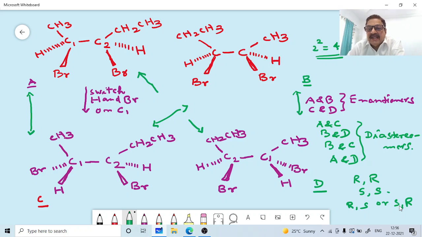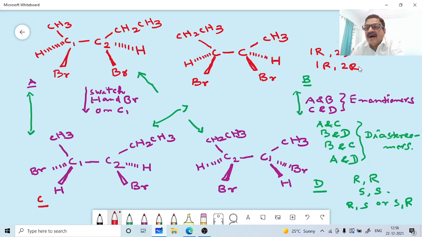Say, for example, if you have the configuration 1R, 2S, or 1R, 2R, they are diastereomers: the same configuration at one stereogenic center and the opposite configuration at the other.